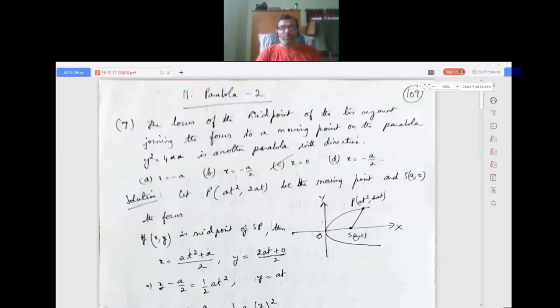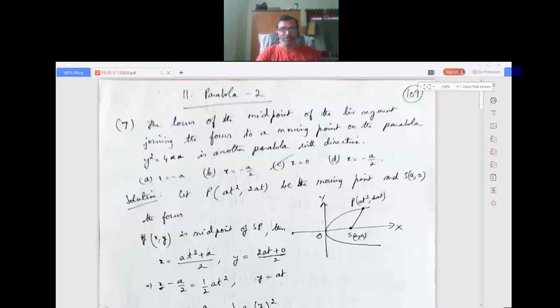The locus of the midpoint of the line segment joining the focus to the moving point on the parabola y squared equals 4x is another parabola with the directrix x equals minus a, x equals minus a by 2, x equals 0, x equals minus a by 2. That is another parabola with the directrix, one among the four.